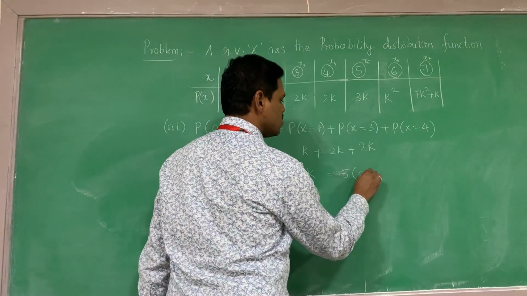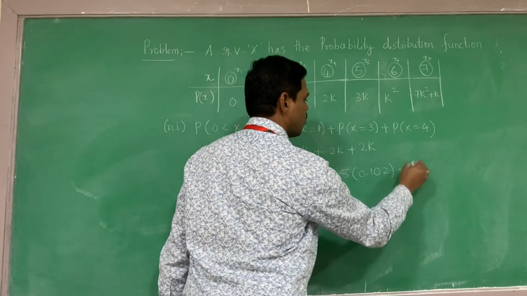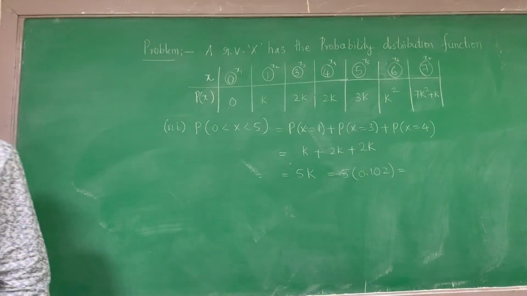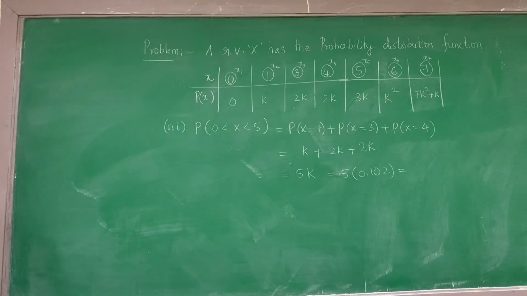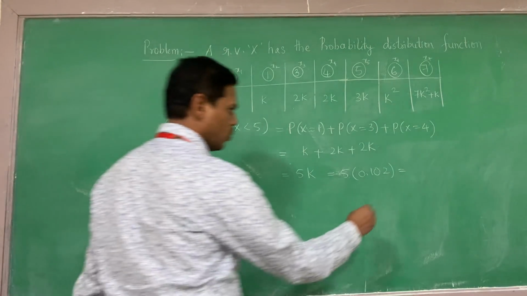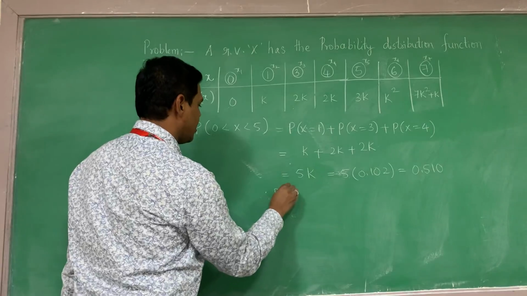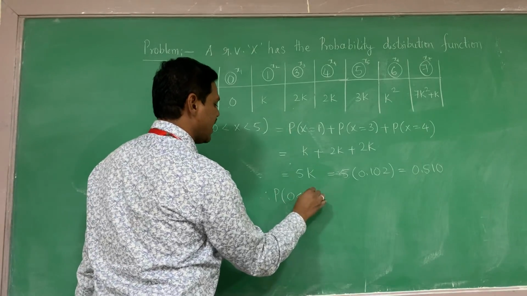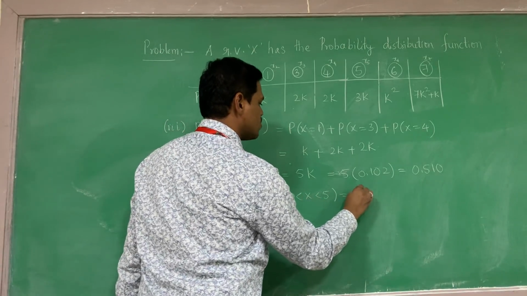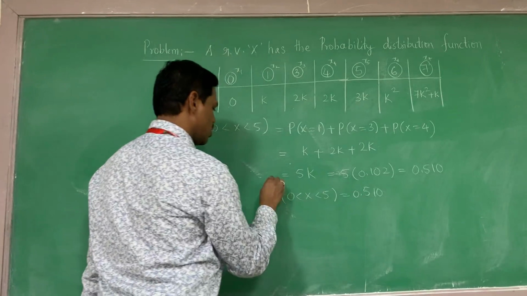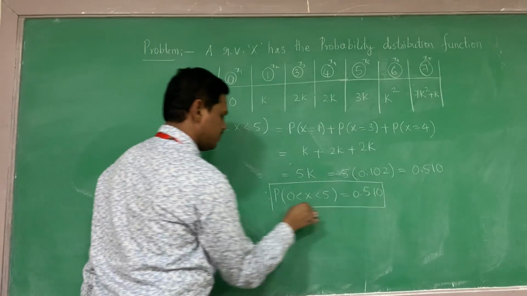For 5 into 0.102, when you simplify this, you will get the answer 0.510. Is it okay? I think very simple. Therefore, probability of 0 less than x less than 5 is equal to 0.510.